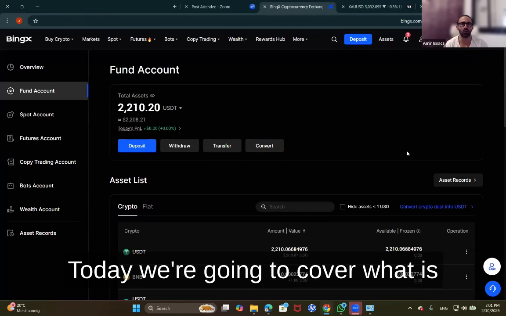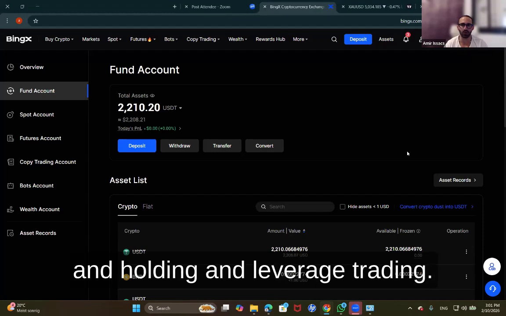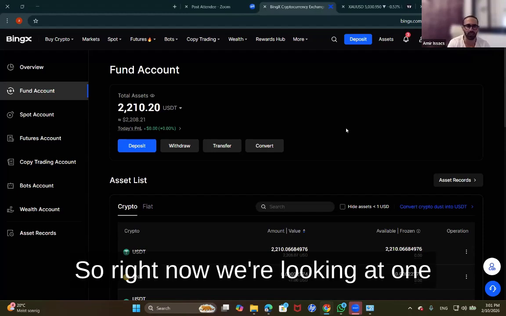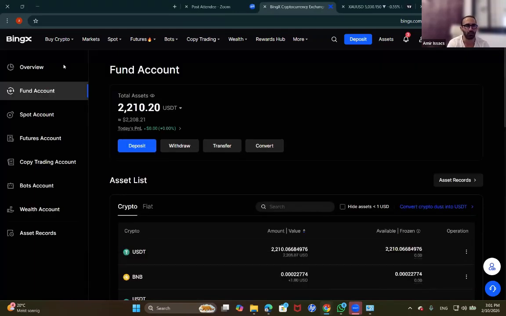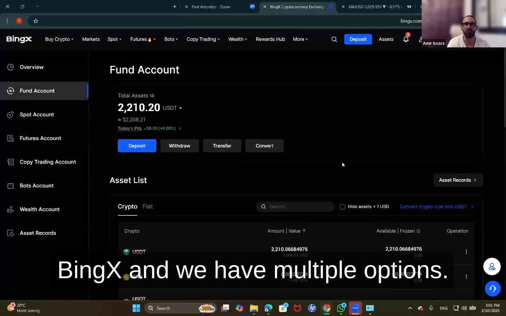Today we're going to cover what is the difference between buying and holding and leverage trading. So right now we're looking at one of the exchanges that we work with, BingX, and we have multiple options.